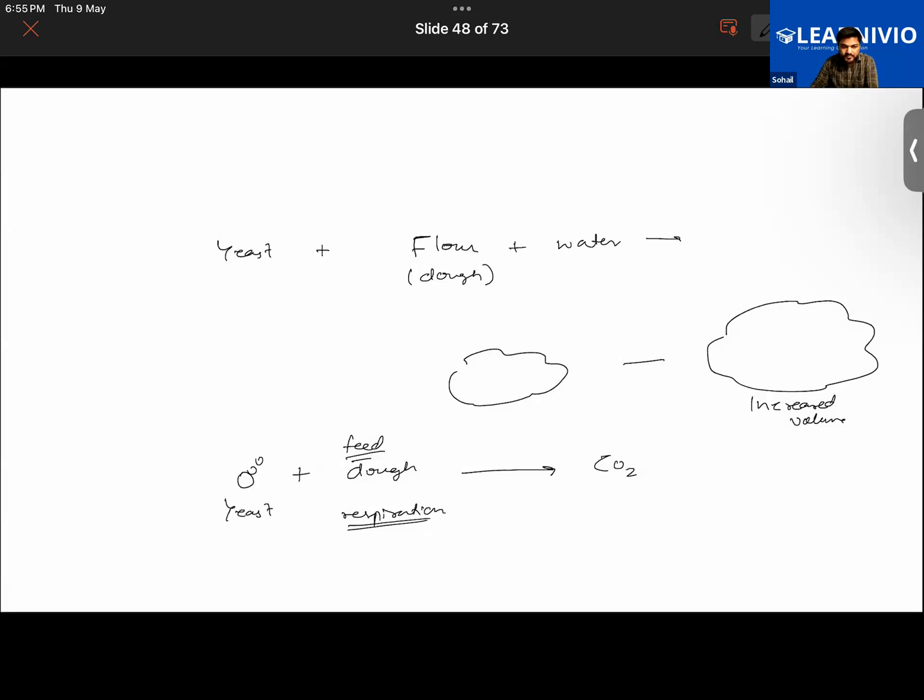Is that clear to everyone? So yeast is used in the baking industry also. That is another use of it.